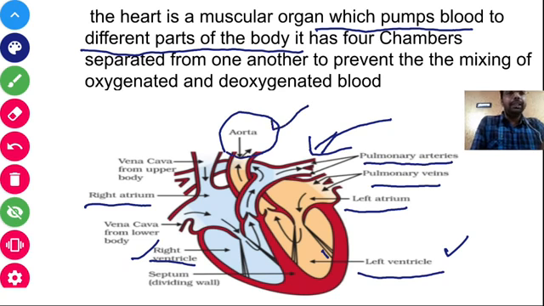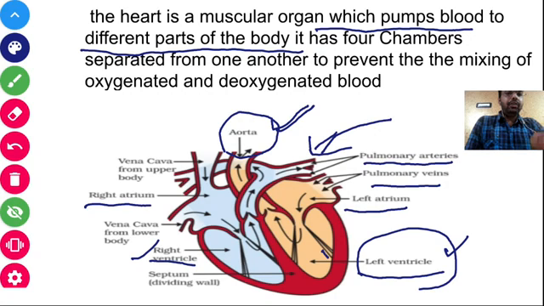So heart is basically a pumping organ. The oxygenated blood enters the left atrium. From the left atrium it enters the left ventricle, and from the left ventricle it then goes to the body through the aorta. Similarly, from the body the deoxygenated blood enters the right atrium through the superior and inferior vena cava.